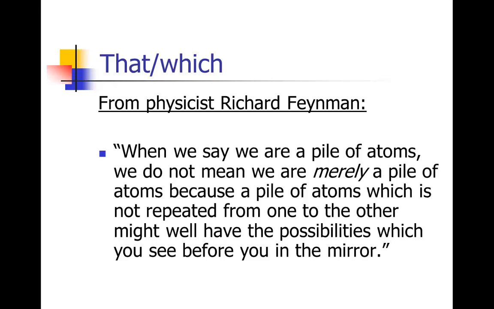And just to show you that even some of the best writers get these little grammar things wrong, the late physicist Richard Feynman was a wonderful writer, also a wonderful researcher. I'll be using examples from his writing in this course as examples of good writing. But here's something he had written. When we say we are a pile of atoms, we do not mean we are merely a pile of atoms, because a pile of atoms which is not repeated from one to the other might well have the possibilities which you see before the mirror. And notice there's two whiches in there. Notice they're not set off with commas. Those are actually essential pieces. So actually both of those should have been thats. Even the best of us get these things wrong occasionally, but pay attention, try to get them right when you can.